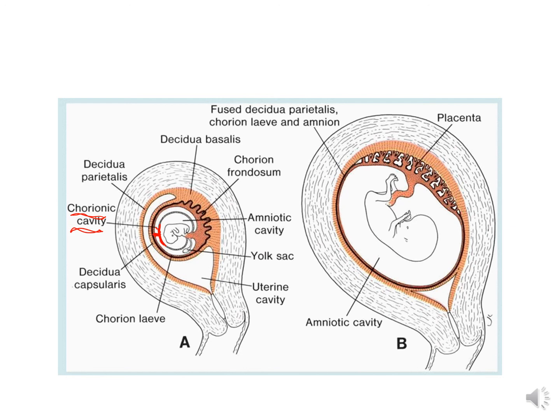Expansion of the amniotic cavity forces the vitelline duct and yolk sac to merge with the connecting stalk, which is elongating and transforming into the umbilical cord. Here you can see the umbilical cord, and due to the steady expansion of the amniotic cavity, the outer surface of the umbilical cord becomes completely covered by the amnion. So the outermost covering of the mature umbilical cord is formed by the amnion.